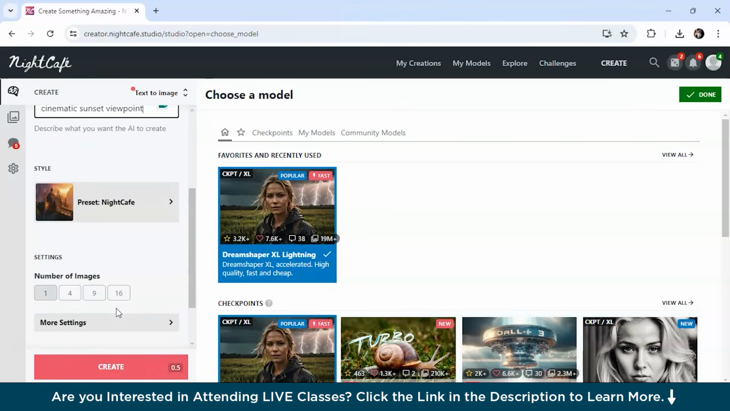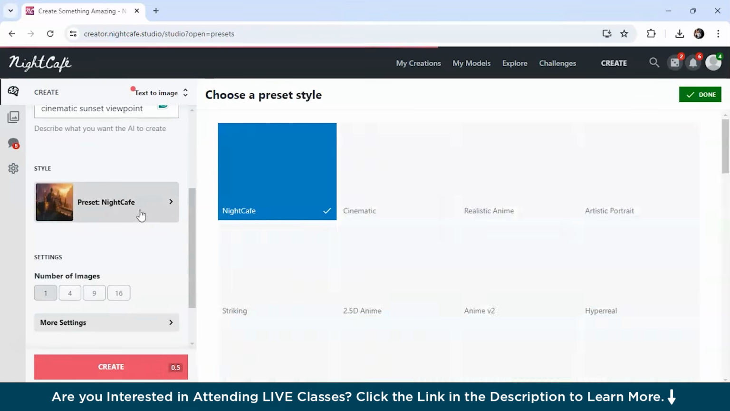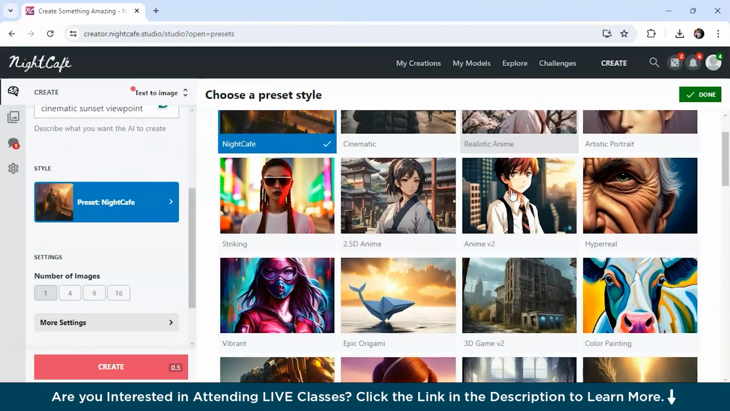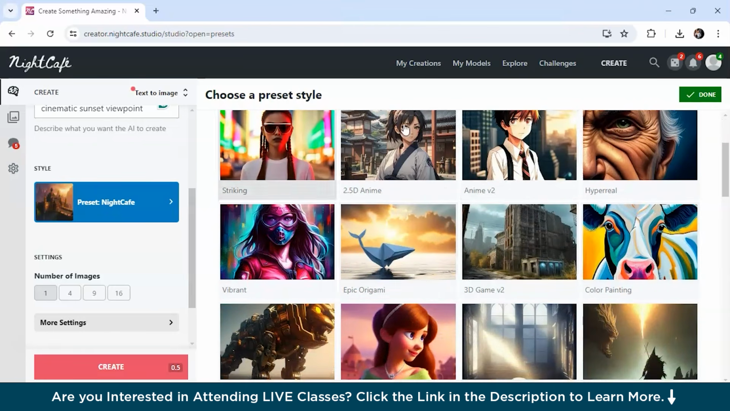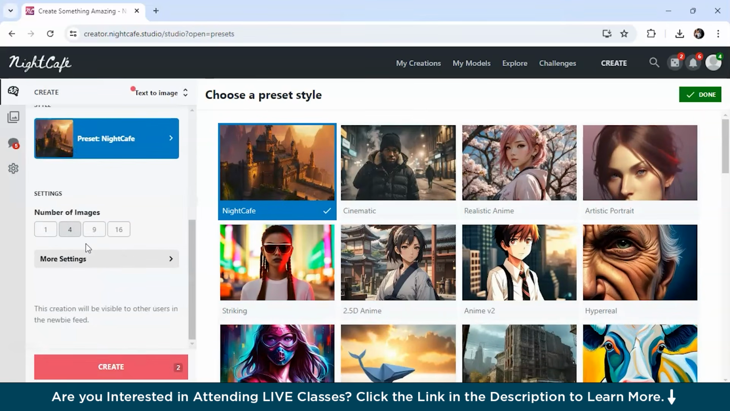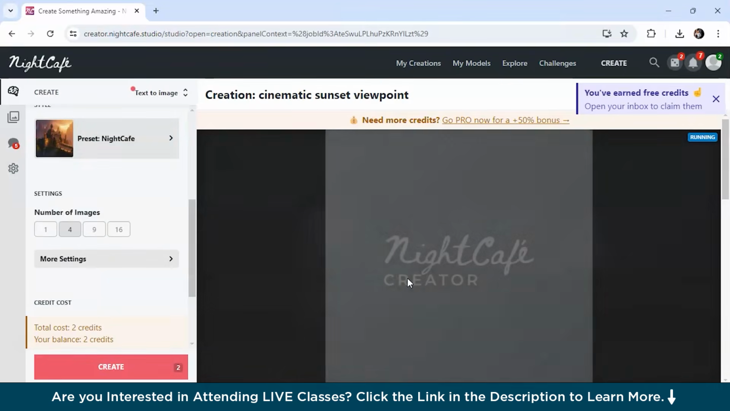All right, and the style is night cafe. You can also select different styles from here: realistic, anime, hyperreal, color painting. So many options are there. And also the number of images you want. Suppose I click on 4 and I've used the style as preset night cafe. I'll just simply click on create.